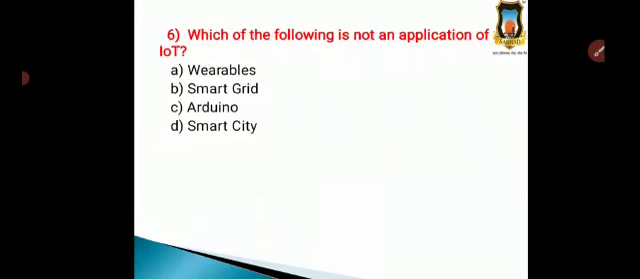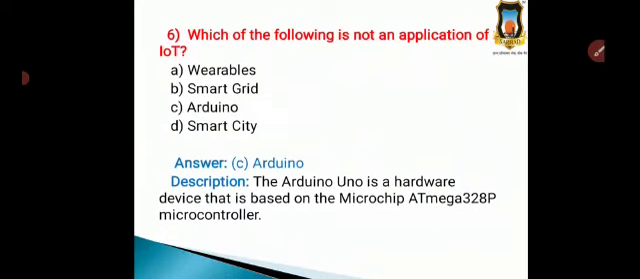Question number 6. Which of the following is not an example of IoT? Option A, wearables, option B, smart grid, option C, Arduino, and option D, smart city. So, the correct answer is option C, that is Arduino. Why? Because Arduino is a hardware device based on the microchip ATmega 328P microcontroller. It is mostly useful as a microcontroller, that's why it is not an application of IoT. That's why the correct option is option C, Arduino.